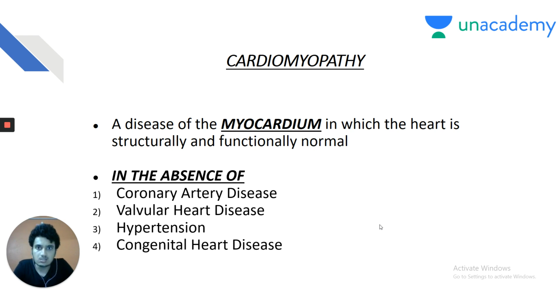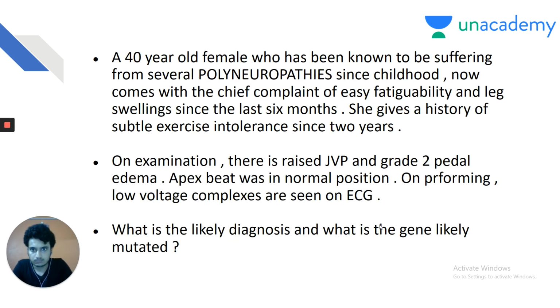In the presence of coronary artery disease, if you keep a diagnosis of dilated cardiomyopathy, your diagnosis is wrong. It is rather called ischemic cardiomyopathy. So, in the absence of coronary artery disease, hypertension, and congenital heart disease, it is a disease of the myocardium.